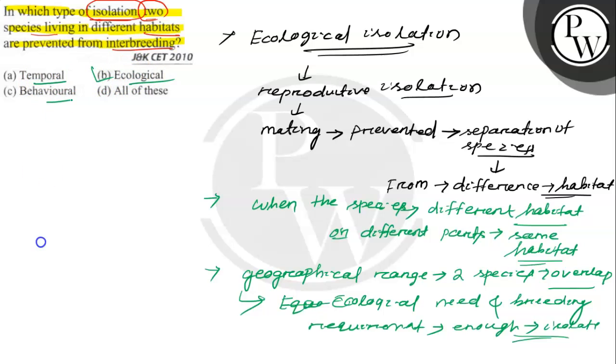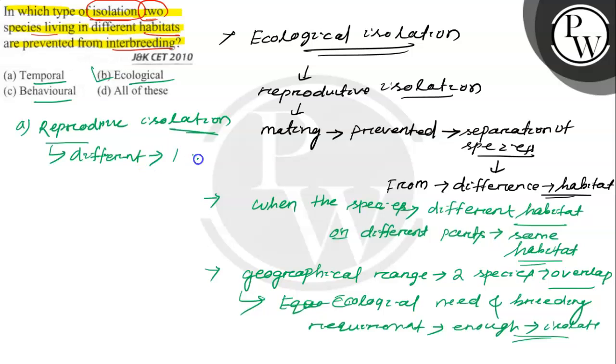Then what is temporal and behavioral? So let's see what is temporal. Temporal isolation is a type of reproductive isolation mechanism among sexual organisms in which there is a difference in the timing of their critical reproductive events, closely related to the species. So this is the temporal.